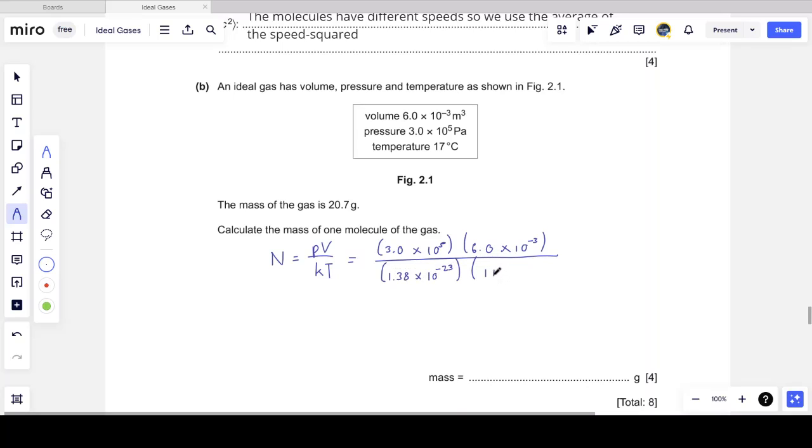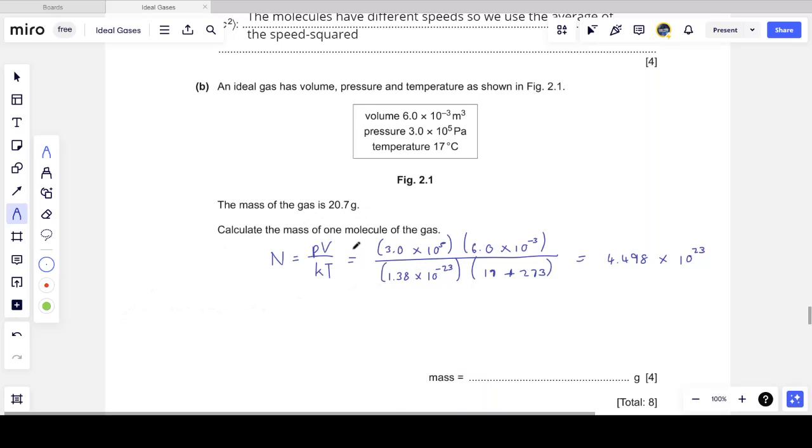And the temperature again must be converted to Kelvin. So 17 plus 273. This is the one I was telling you to look out for. In your mind, it's very easy to say that this is 300. You see the 7, you see the 3, and your brain does some of its own mathematics. But that's actually 290. So if I do this calculation, I get 4.498 times 10 to the power 23 molecules.